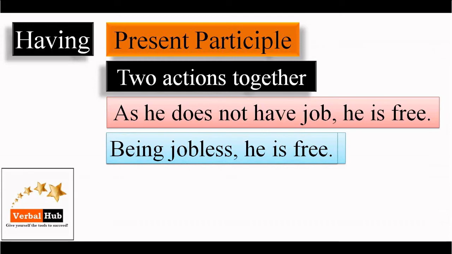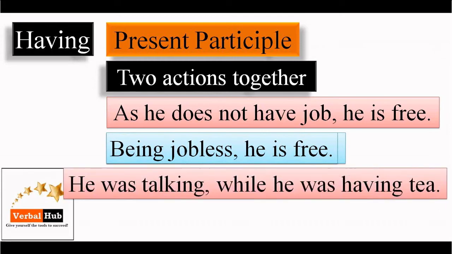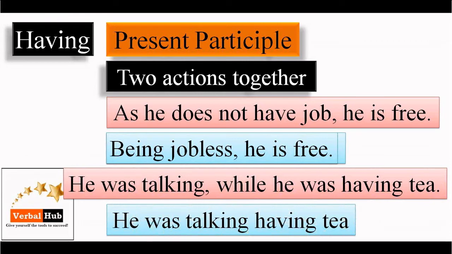So being is preferred in place of having. One more example. He was talking while he was having tea. Here having means what? Taking. The same sentence can be written, he was talking having tea. Now when having is used with a noun, in that case having is preferred.